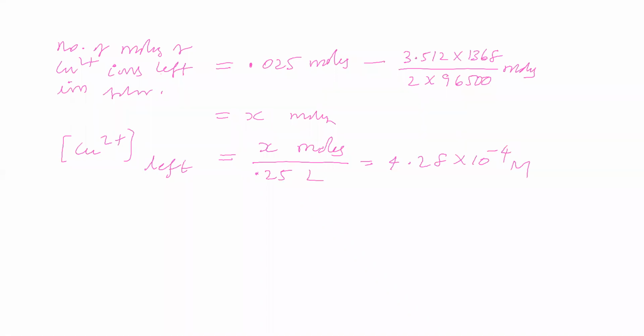After passage of this charge, sufficient quantity of aqueous ammonia is added to the electrolyzed solution, maintaining the concentration of ammonia at 0.1 molar. That means you are doing electrolysis, and after electrolysis you are adding aqueous ammonia. How much ammonia are you adding? Are you adding 0.1 molar ammonia, or are you adding ammonia solution until the resultant solution becomes 0.1 molar in ammonia? That point you have to clearly understand.